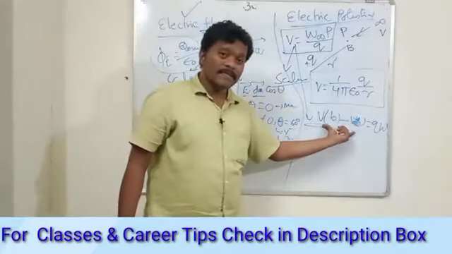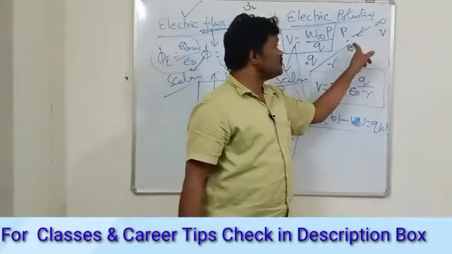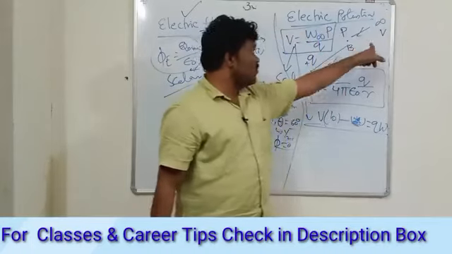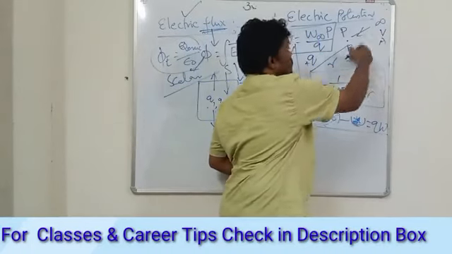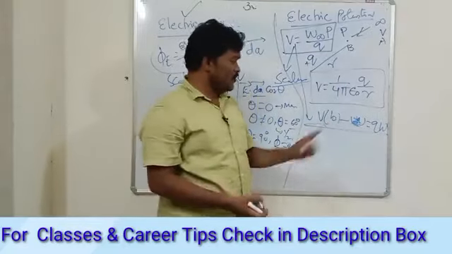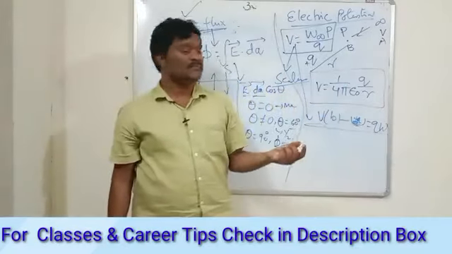The difference between these two, from point A to B, you need to do in reverse: VB minus VA. This is the potential difference.